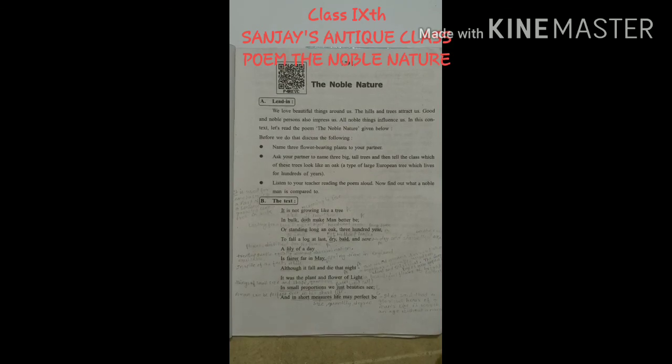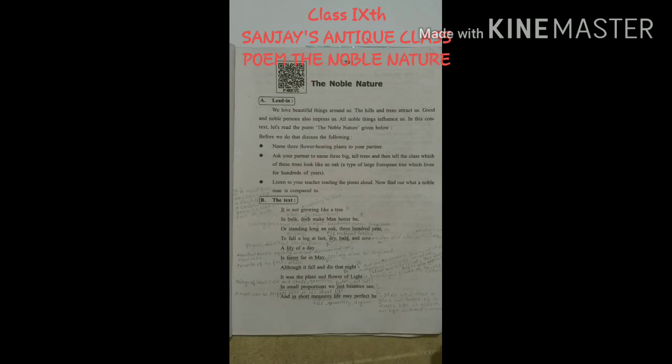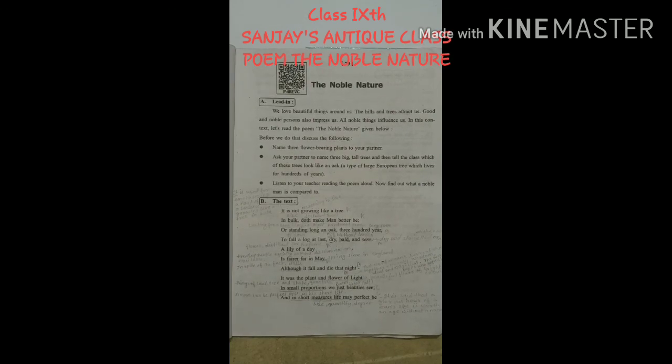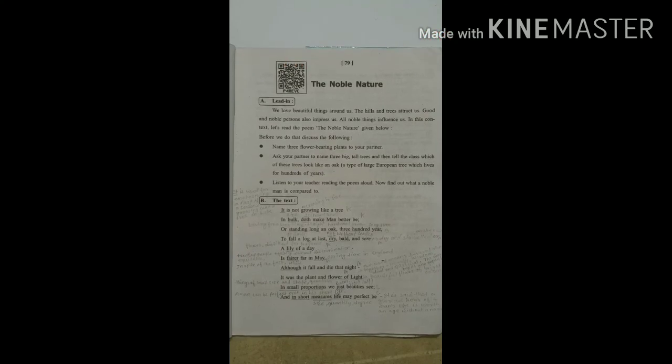So the moral of the poem is that one noble nature talks about good things, good deeds by a man, which can make him a great man. If he is doing his work sincerely and properly, he is always praised. Doing many things for a long time is not what is praised. A short duration of time is always praised by everyone.